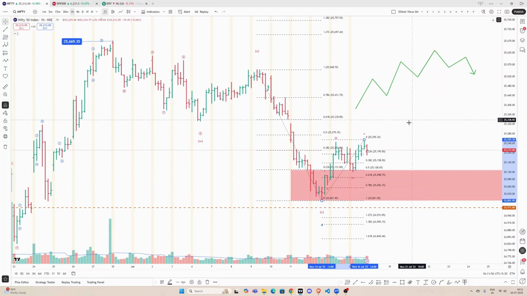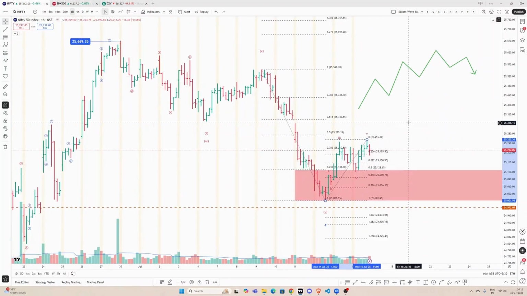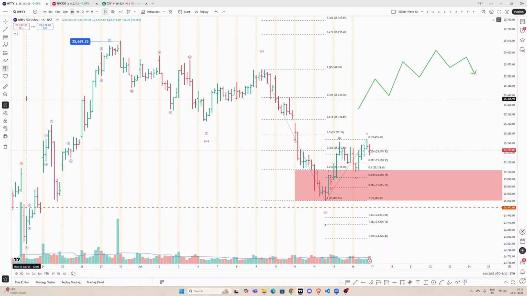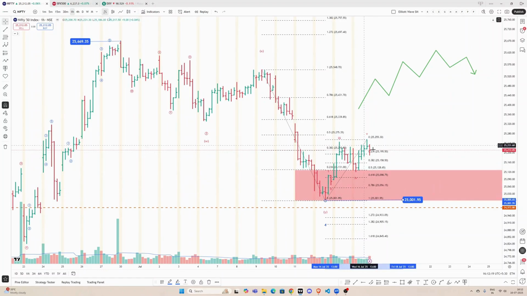सो ये तो हो गई निफ्टी की बात. Let me also mark this low before, because now this low becomes important, क्योंकि हम यहाँ से 5 वेव राइज देख रहे हैं. तो जब तक ये लो बना हुआ है, जब तक ये लो ब्रोकन नहीं है, we would expect that we should continue to see Nifty moving up as long as this is holding, right?